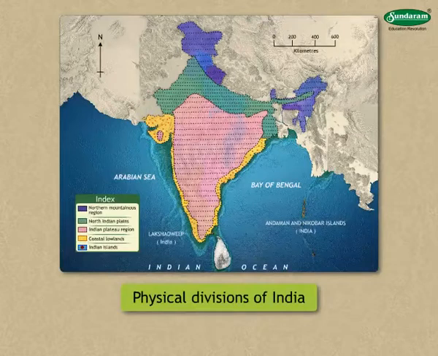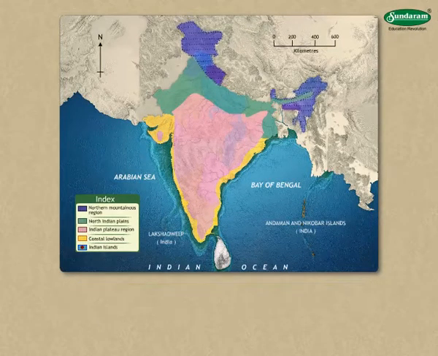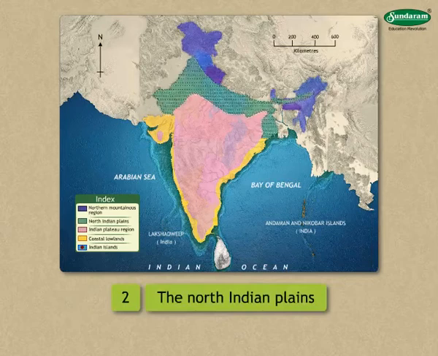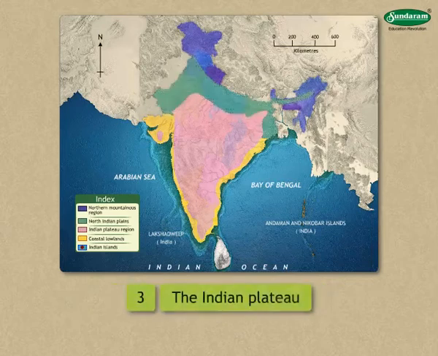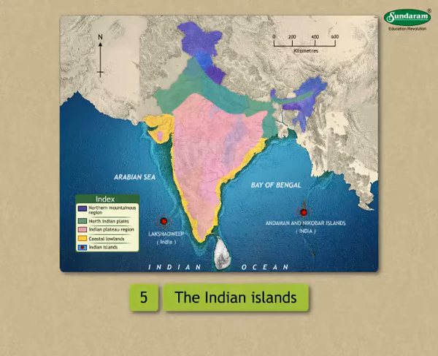The physical divisions of India are as follows. 1. The northern mountainous region. 2. The North Indian Plains. 3. The Indian Plateau. 4. The coastal lowlands. 5. The Indian Islands.